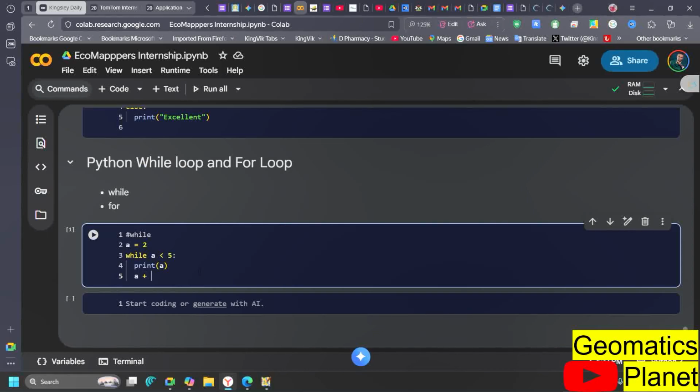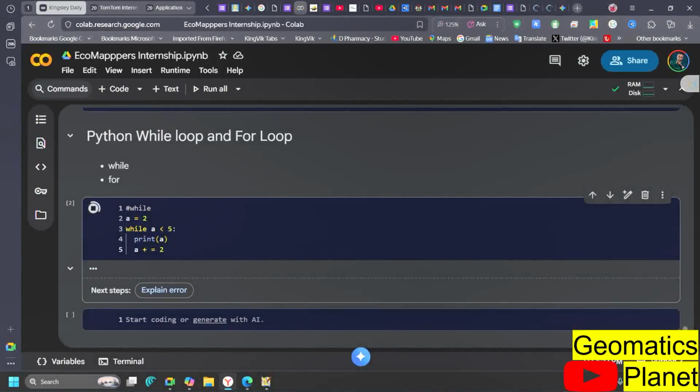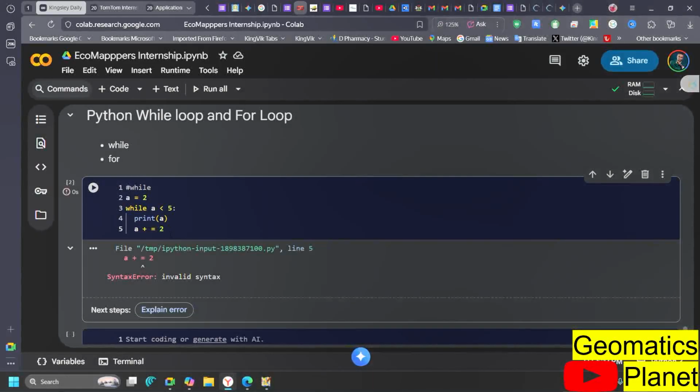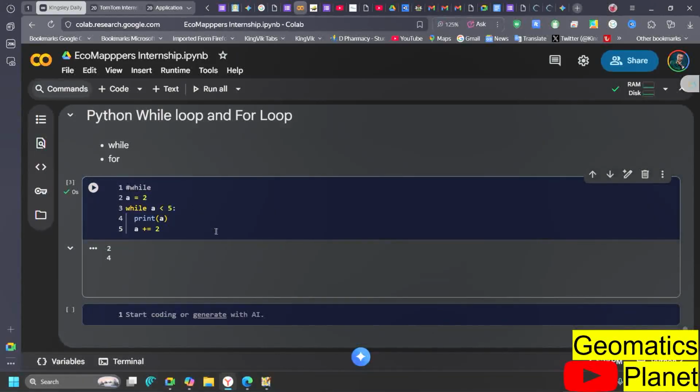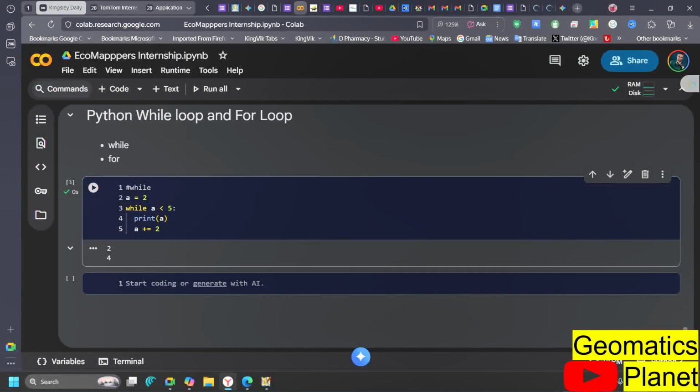So in this case, I'm going to get this done like this, and you see here that we have invalid syntax. Okay, so this is what I mean by example. While, like I said, is used to execute a set of statements as long as that condition is true.